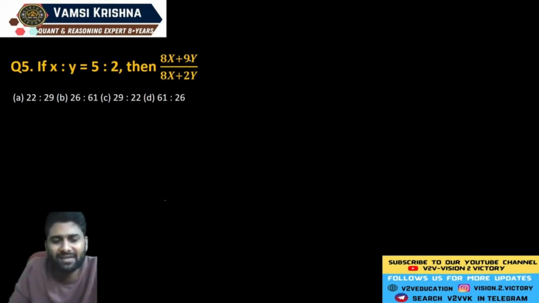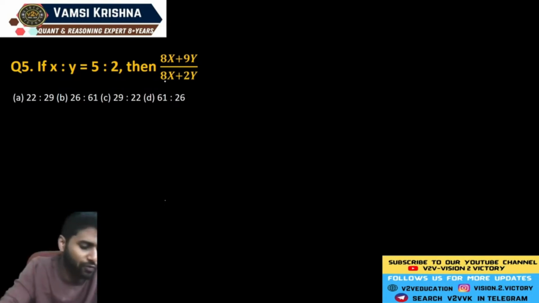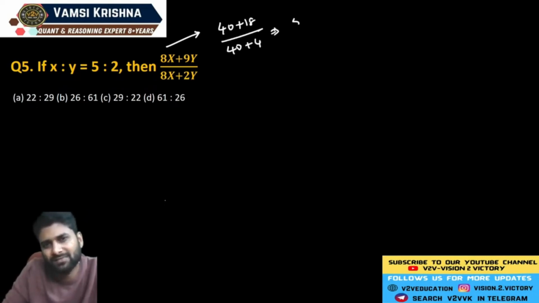Guys, in x and y, in the numerator and denominator, if the coefficients are the same, directly you can substitute the value. If x is equal to 5, substitute it, you will get 40 plus 18 divided by 40 plus 4. Here the resultant is 58 divided by 44. Resultant is 29 by 22.